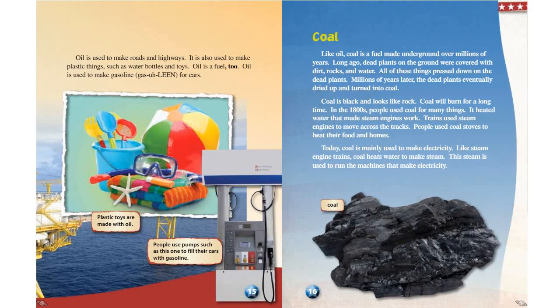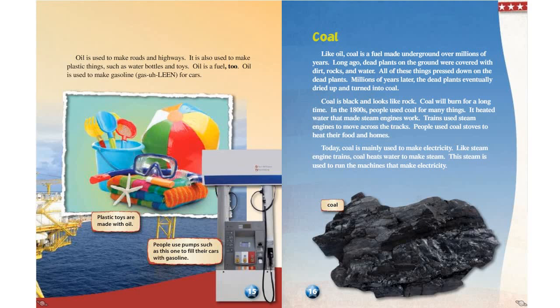In the 1800s, people used coal for many things. It heated water that made steam engines work. Trains used steam engines to move across the tracks. People used coal stoves to heat their food and homes.